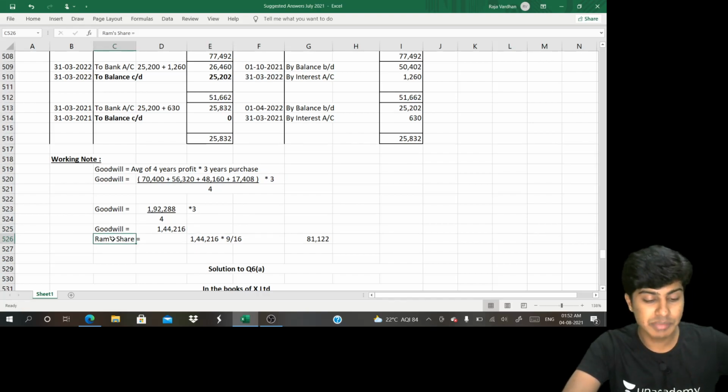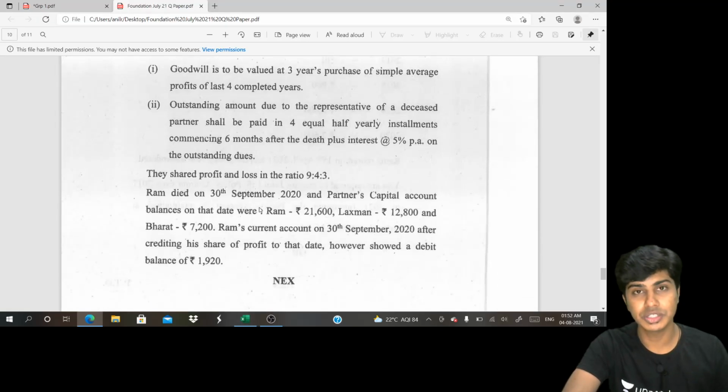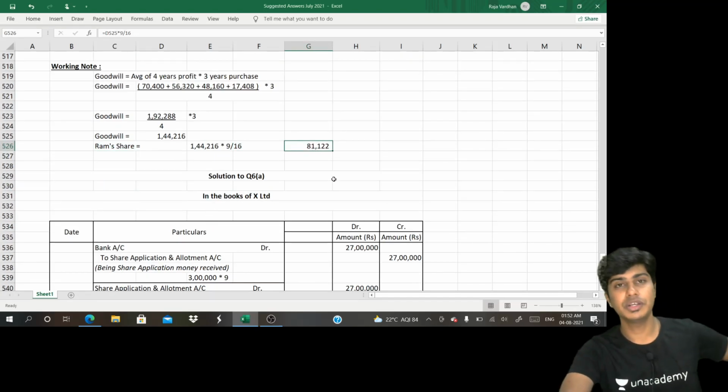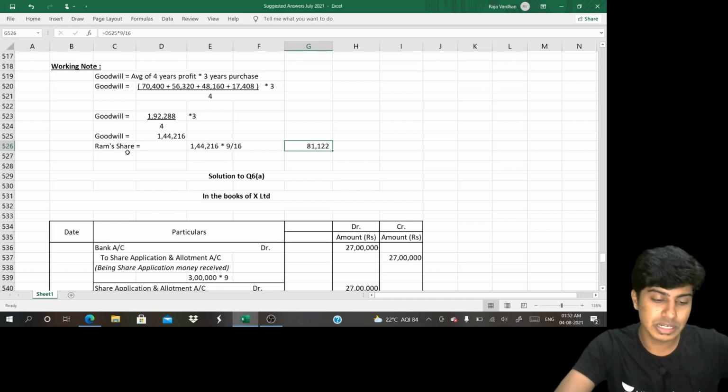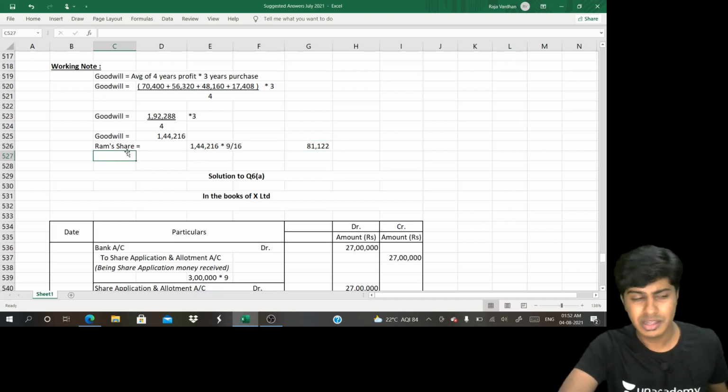Now we should compute Ram's share. Ram's share is 9 in the 9 is to 4 is to 3 ratio. So 12 plus 4, 16. So 9 by 16 if I do, 81,122. 81,122 is Ram's share in the goodwill of the firm, which you should receive from Lakshman and Bharat. Doesn't matter who pays, they pay it in the gain ratio that they have.